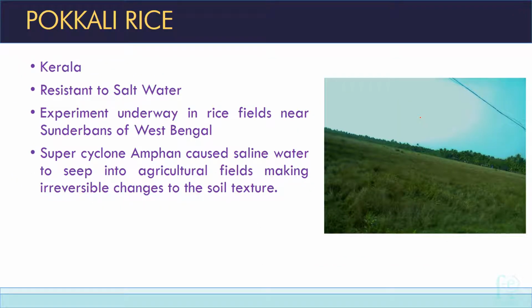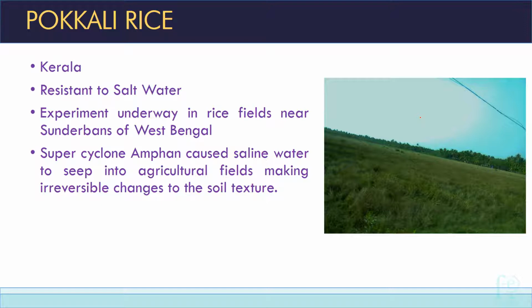Pokali rice. Pokali rice is belonging to Kerala. The main attribute of Pokali rice is that it is resistant to salt water. So experiment is underway in the rice fields near Sundarbans of West Bengal whether Pokali rice can find a new home there. Super cyclone Amphan happened in West Bengal. So that is another GK question here. Super cyclone Amphan occurred in West Bengal.